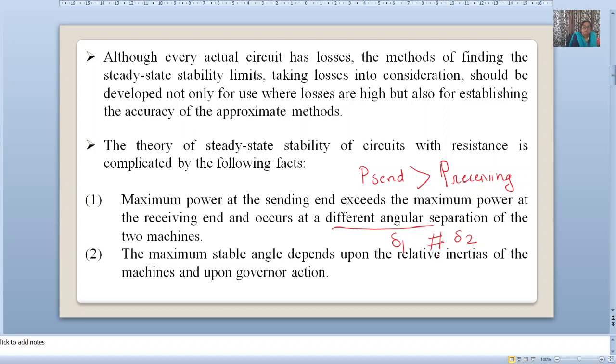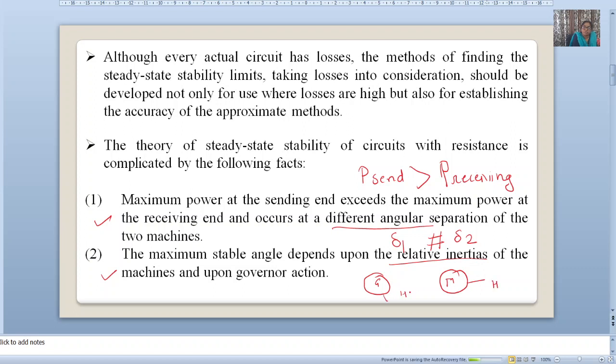This is our first fact. The second fact is that the maximum stable angle depends upon the relative inertias of the machines. Suppose at the sending end we have a generator and at the receiving end we have a motor. Both have inertia.